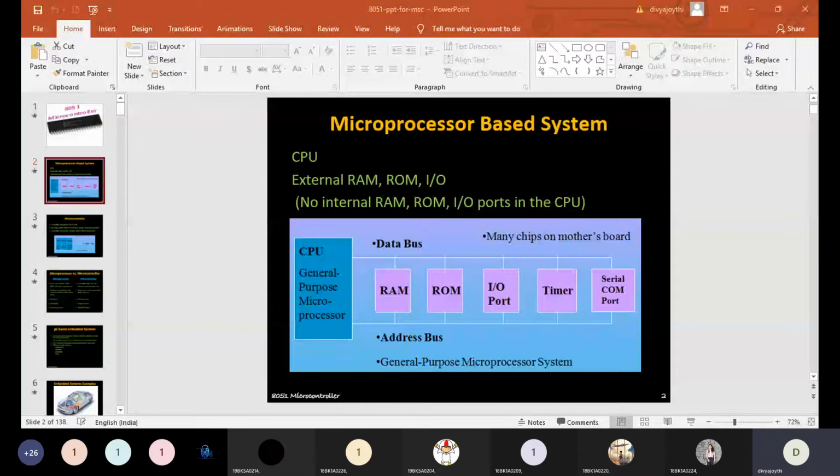I'm repeating it once again, a programmable system on chip. System on chip may sound new for you, but it is not. System on chip is nothing but a simple IC. A simple IC, we can call it a system on chip. So a programmable system on chip or a programmable device without internal memory and without IO peripherals, we call it